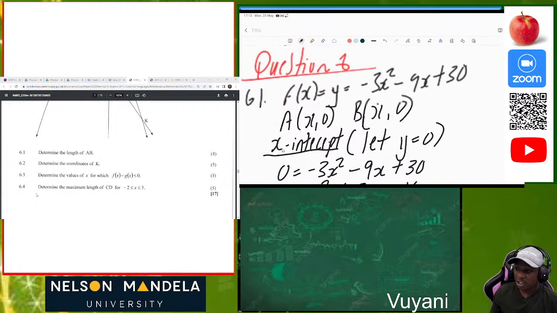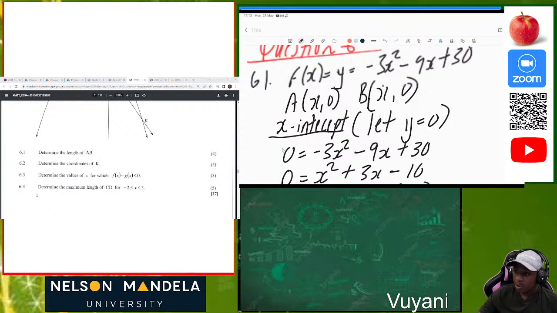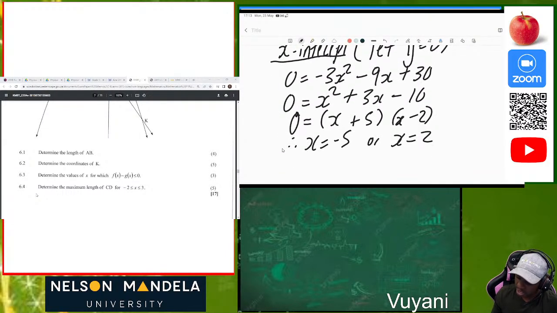So looking at the function which we're given, we can see which coordinates will have the positive and the negative. A is on the far left, which means A will be negative 5, 0. And what is our y? Our B is on the positive side, so it's going to be 2, 0.